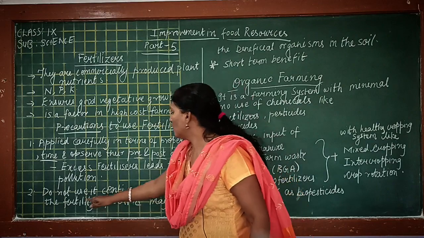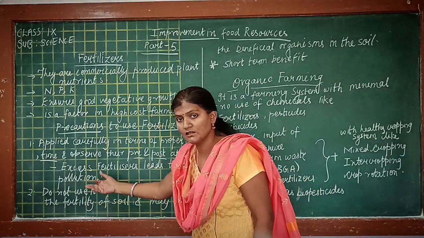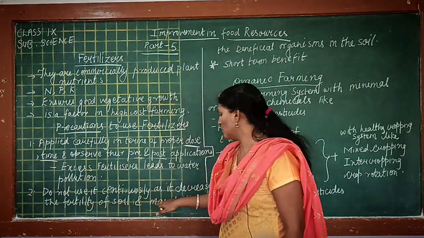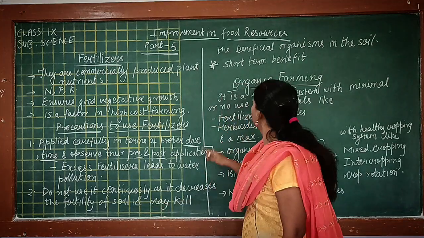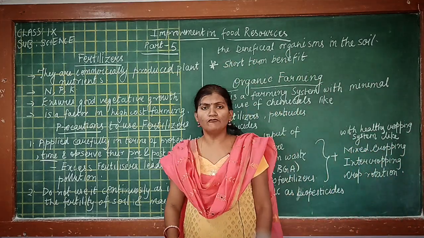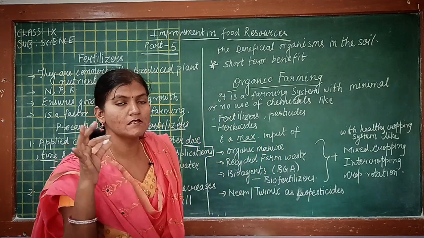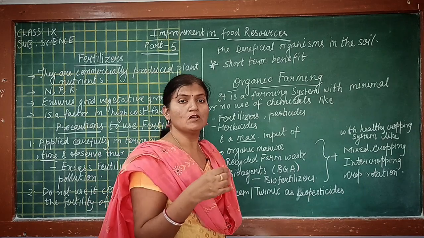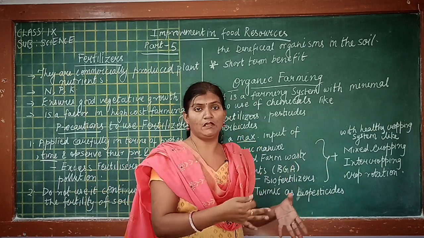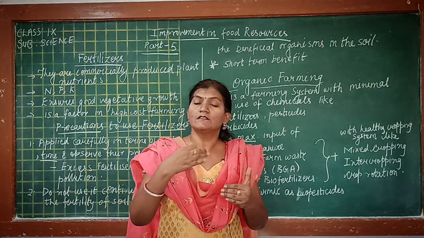So what is it? Do not use fertilizers continuously, as it decreases the fertility of soil and may kill the beneficial organisms in the soil. So if you use it unnecessarily, then the amount of fertilizer will increase in the soil, and what will happen, because of which if we go on using fertilizer continuously for a long period of time, then it will naturally decrease